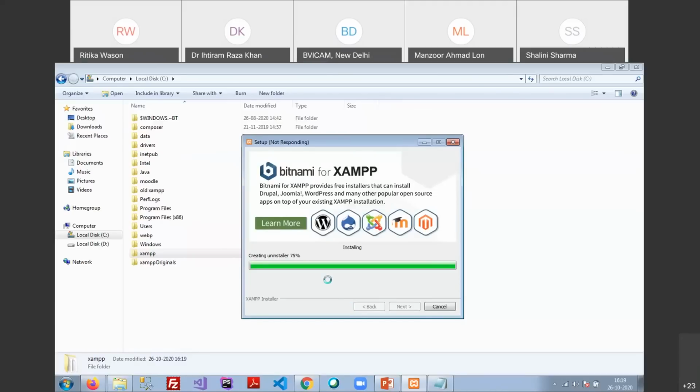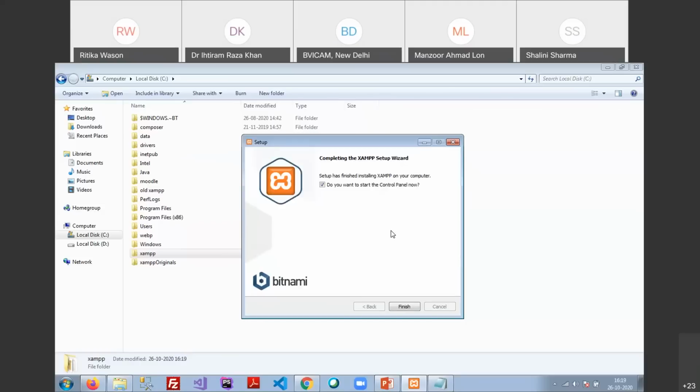I suppose all the participants are following these instructions and installing XAMPP on their system. Please confirm in the chat window if you are going to install XAMPP on your system or you have installed it.